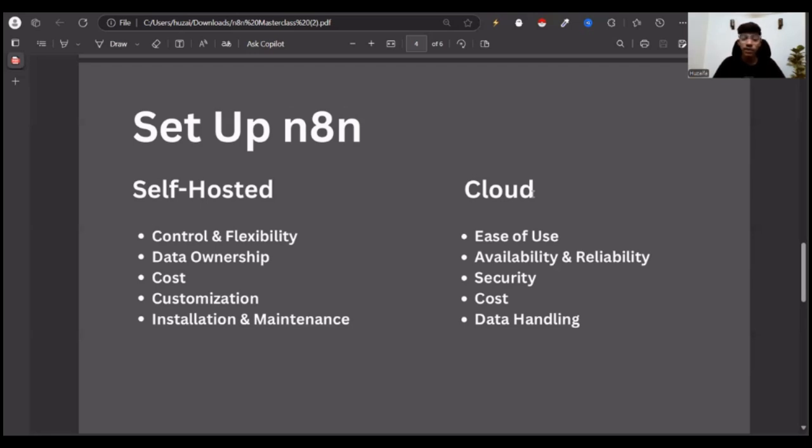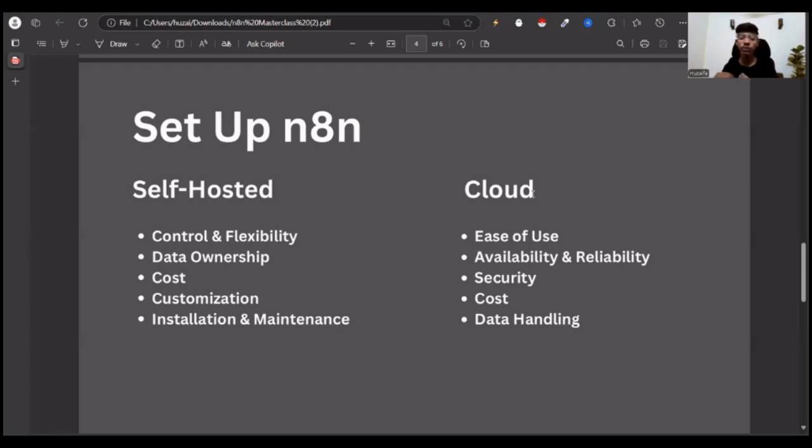The last point is installation and maintenance. You might have external teams to manage that if you haven't got basic knowledge of tech or coding. So if you're doing this as a company, you can go with self-hosting. But if you're a single person trying to do something on your own or make basic agents, this is up to you.